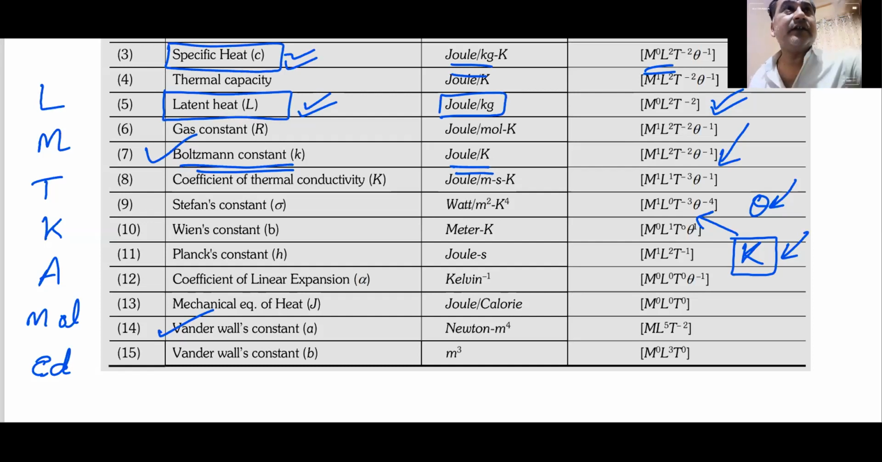We had a big recap today because we discussed dimensions. L stands for length. Everyone knows L for length. Again, I repeat: L for length, M for mass, T for time, K for Kelvin or temperature, A for ampere or electric current, MOL for mole or amount of substance, CD for candela or luminous intensity.